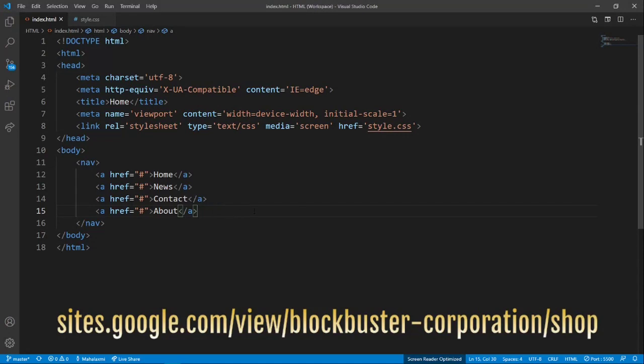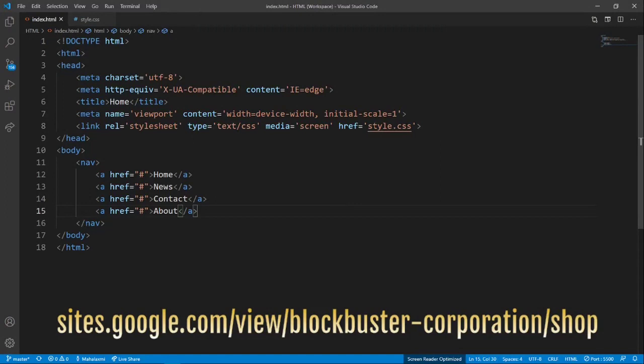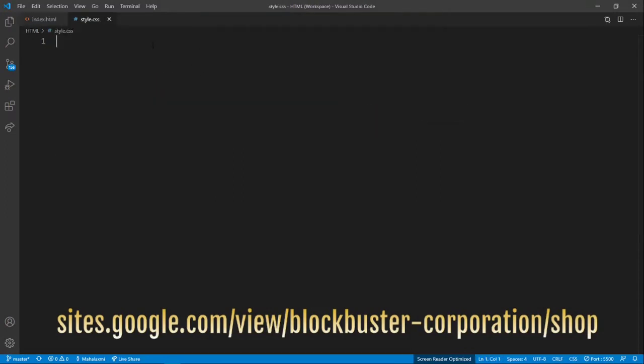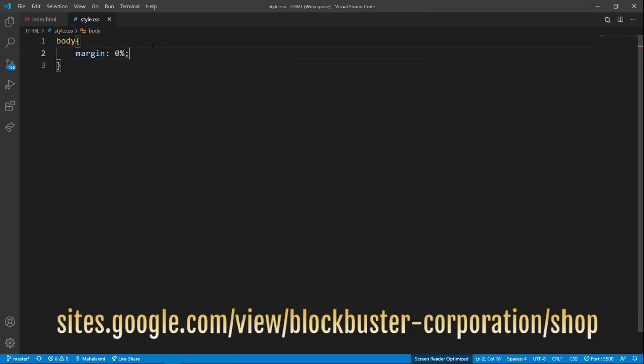So let's go style these now. I mean style.css, linked the style sheet. I'm going to change the body. I want the background, body is just going to be white. Margin I want to put as 0%.